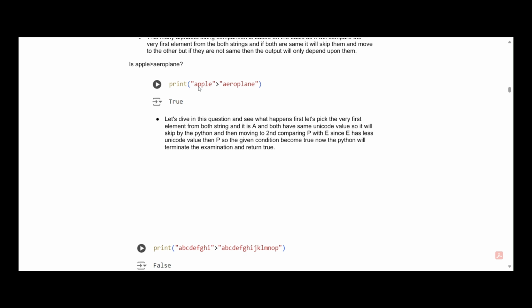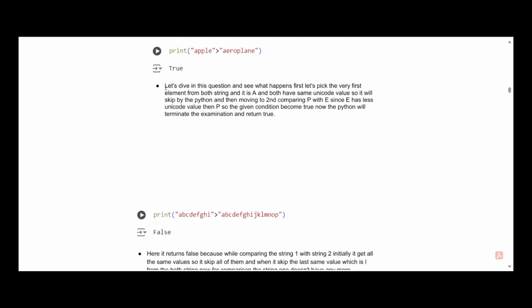and it will take the P from apple and E from aeroplane. Now we all know that P comes after E, so P has more Unicode value than E, hence P is greater than E, so Python will terminate this code and it will return true as P is greater than E. And this is what is actually written here also. Let's dive into this question and see what happened.